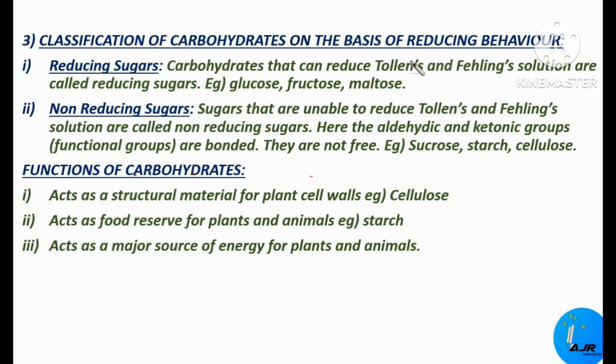What are Tollens' reagents? Tollens' reagent is a chemical reagent used to distinguish between aldehydes and ketones. These reagents consist of a solution of silver nitrate, ammonium hydroxide and sodium hydroxide. A positive test with Tollens' reagent is indicated by the precipitation of elemental silver, often producing a characteristic silver mirror on the inner surface of the reaction vessel. So these reducing sugars, glucose, fructose and maltose, reduce Tollens' reagent and produce a silver mirror.